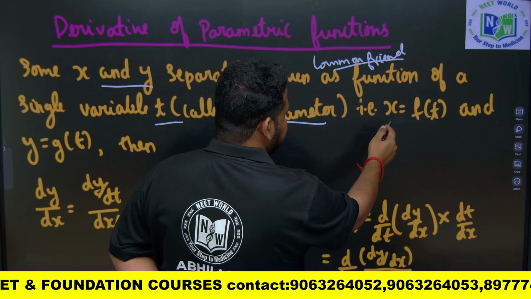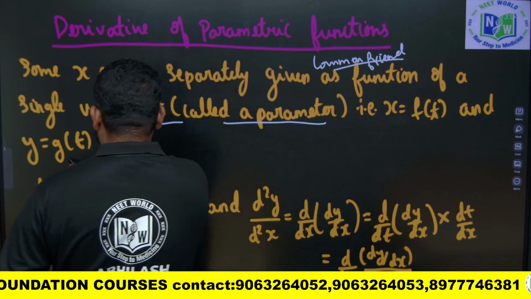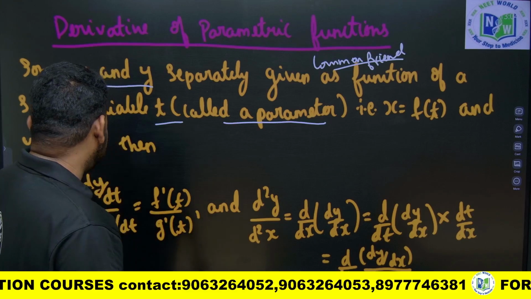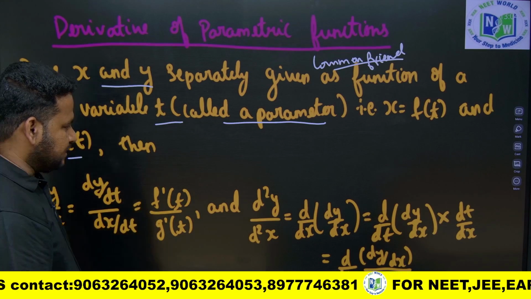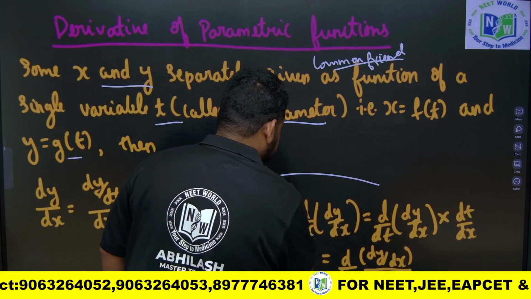That is, x is equal to f of t and y is equal to g of t. Then dy by dx is equal to dy by dt divided by dx by dt. And here it is very important that you focus.